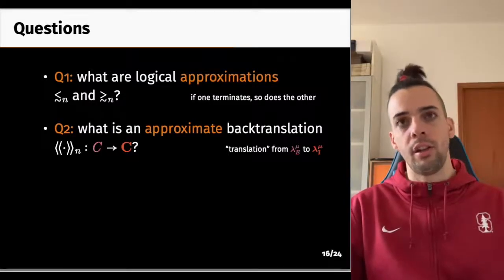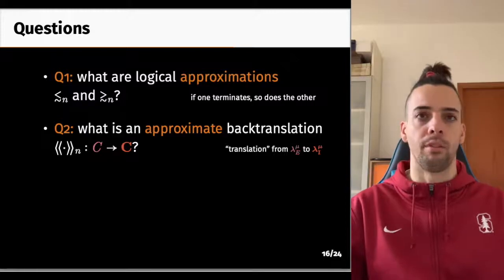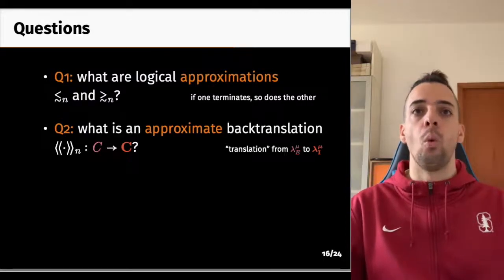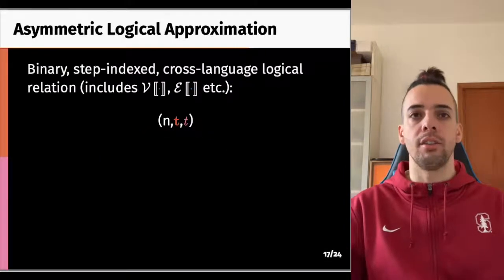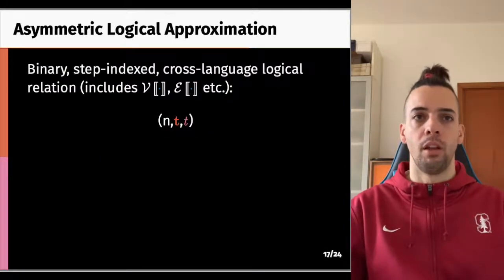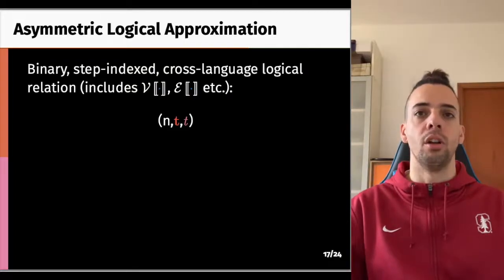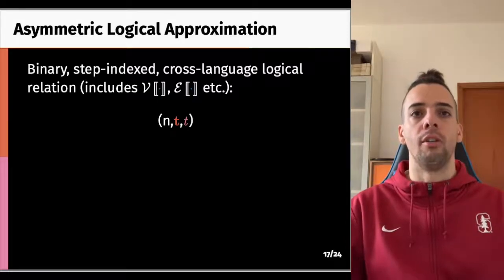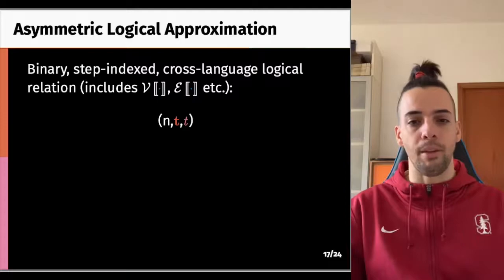However, there is a recurrent qualifier that plays a key role in our development: approximate. And we will explain why we keep talking about approximate notions. Let's start answering these questions from the first one. We rely on asymmetric logical approximations, which is a form of binary logical relation where the terms to be related are from the two different languages. Additionally, the relation is step-indexed.